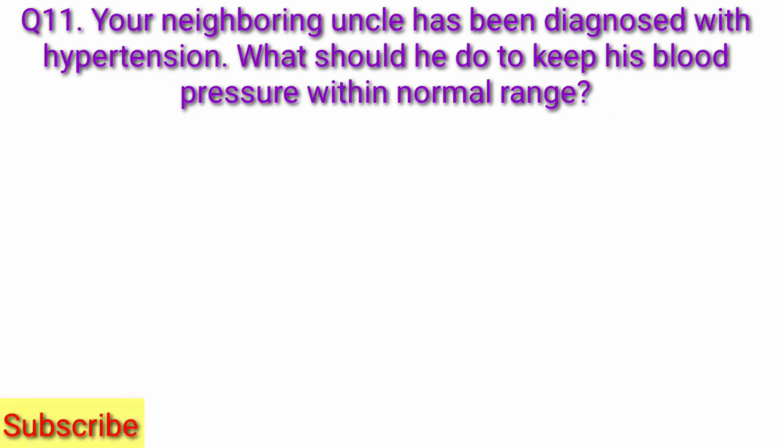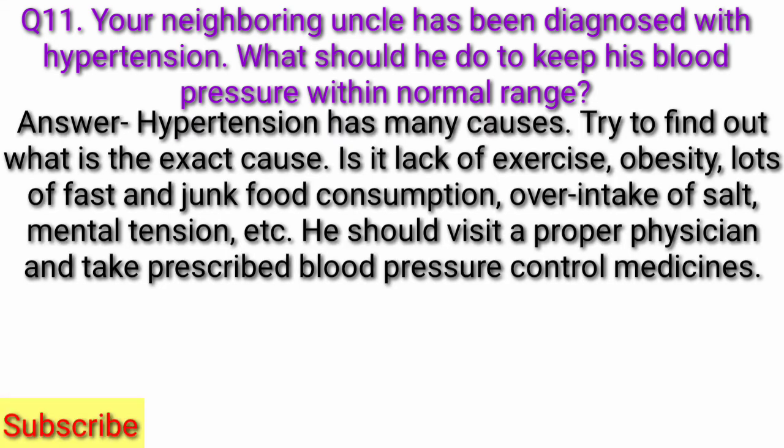Question 11. Your neighboring uncle has been diagnosed with hypertension. What should he do to keep his blood pressure within normal range? Answer. Hypertension has many causes. Try to find out what is the exact cause. Is it lack of exercise, obesity, lots of fast and junk food consumption, over intake of salt, mental tension, etc.? He should visit a proper physician and take prescribed blood pressure control medicines.